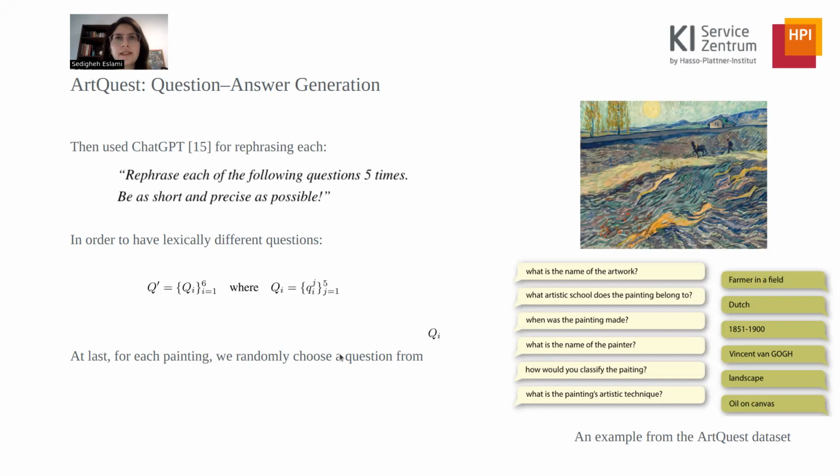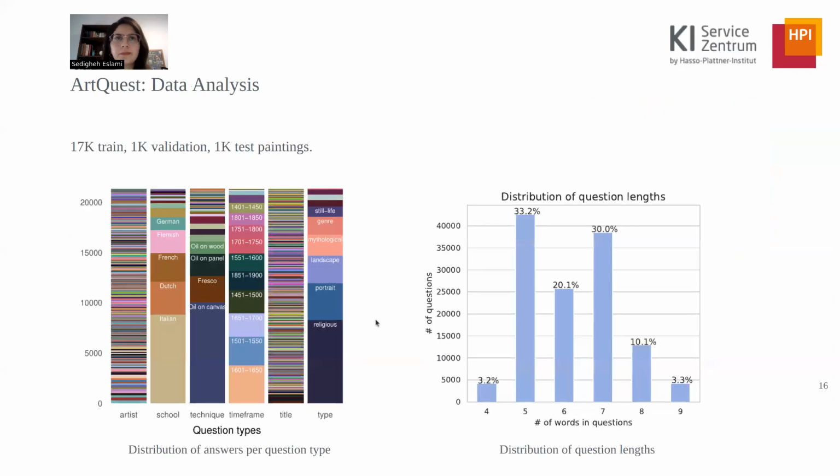In order to engender greater lexical variety, we employed ChatGPT with this prompt and rephrased our initial questions. This way, we ended up having 5 different phrased questions for each of the initial questions. For each painting among the 5 questions, we randomly selected one version to work with the painting. As a result, we have 6 questions per painting expressed in somewhat different ways across the paintings. We followed the same splitting from the STEM art collection for train, validation, and test sets.